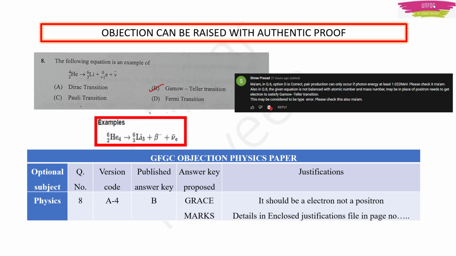And because the question is wrong, with a positron instead of an electron, we can ask for grace marks. Of course, we have to enclose the authentic justification file also. That's why in all my rows I have written the details in the enclosed justifications file, with the page number also. It's better that we write the page number also. Okay, next question.